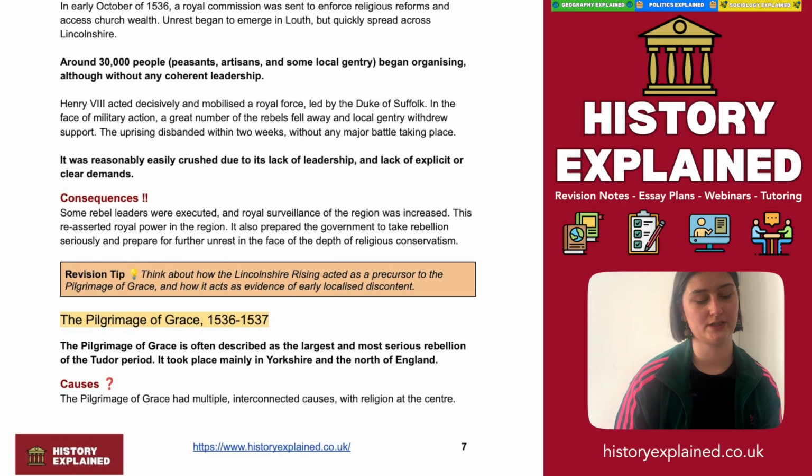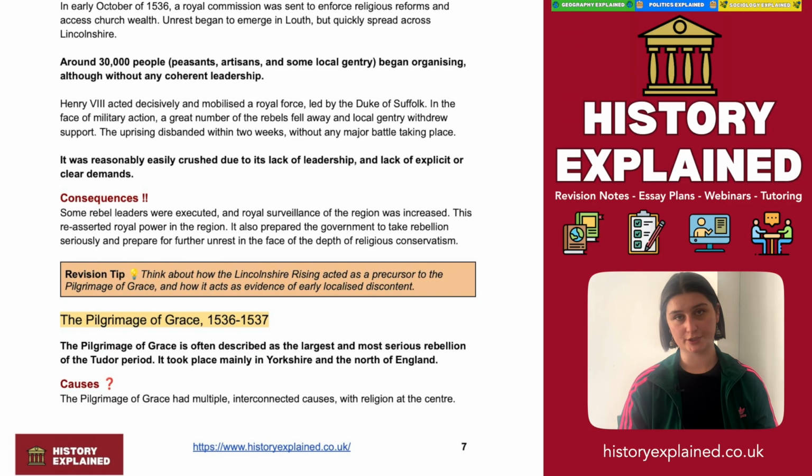So this takes us on to the Pilgrimage of Grace, which also took place later in October 1536. Now, this was the largest and most serious rebellion of the Tudor period, arguably, that took place mainly in Yorkshire and the north of England.